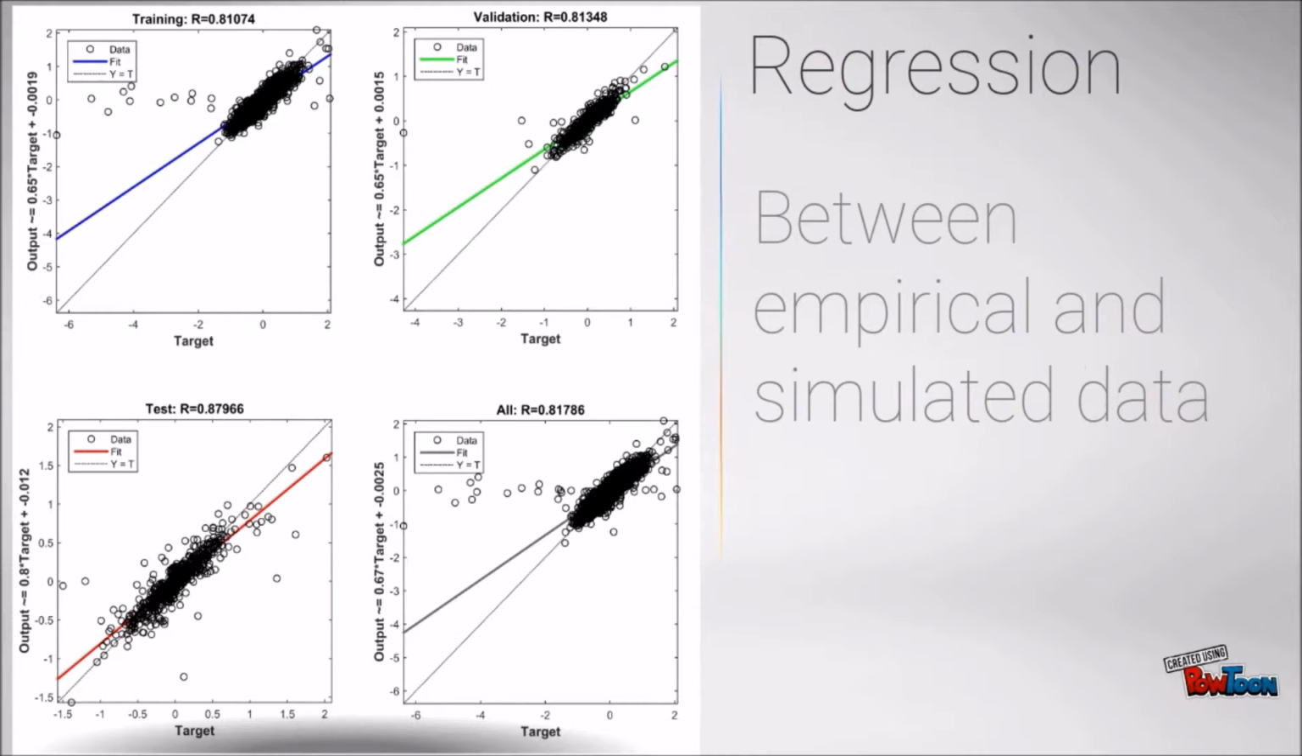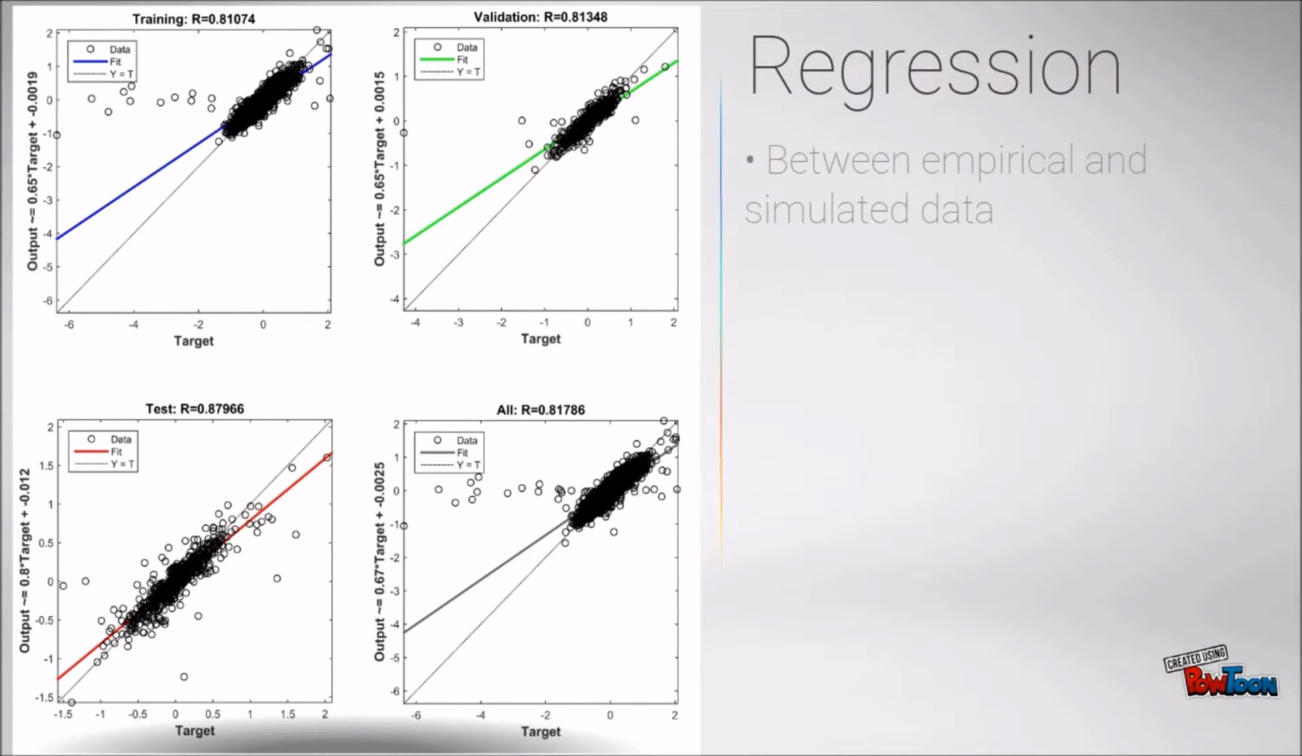So this regression plot shows a regression between the empirical data and the simulated data generated by the model. This includes a set of training data, test data, validation data, and an overall regression in which all of the data set has been included. These results show that the precision of the model in capturing the behavior of the robot is good.